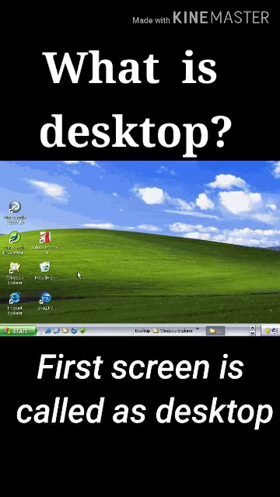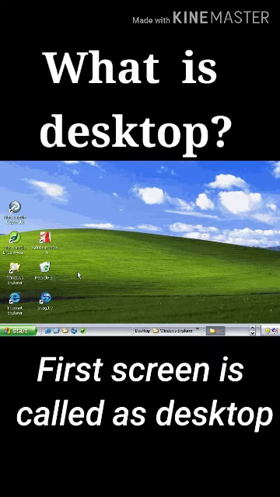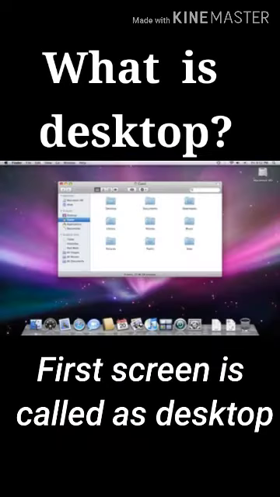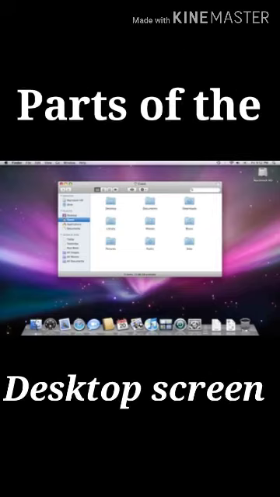A desktop is the first screen in the monitor. When a computer is switched on, a screen with small pictures appears. That screen is known as desktop. Clear, children? Now let's see the parts of the desktop screen.